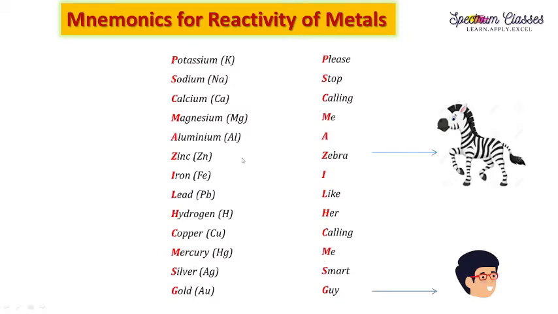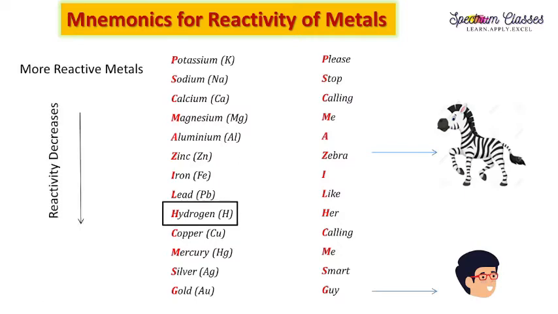And the metals which are placed before this hydrogen, they are more reactive, and which are placed below this hydrogen, they are less reactive. And this is very important so that you can understand all the reactivity order in a very easy and simple manner.